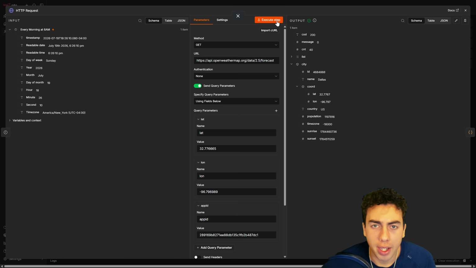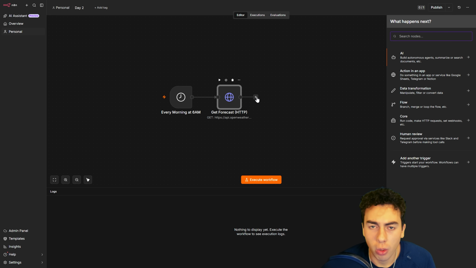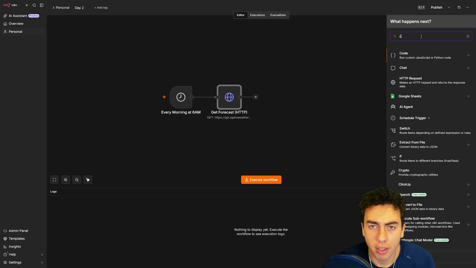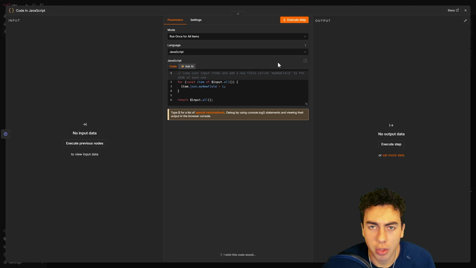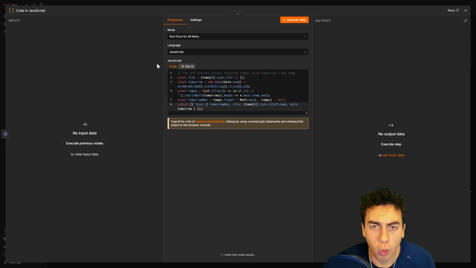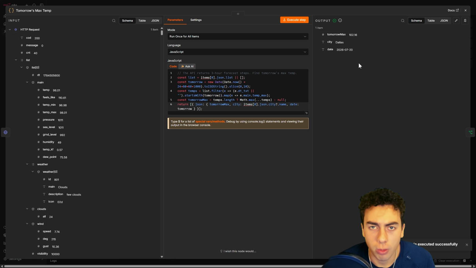The response we got back is broken into 3-hour chunks, stretching out 5 full days, way more than we actually need right now. So let's add a small code node. It filters down to just tomorrow's date and pulls out the single highest temperature in that window. 6 lines of code, and now we've got exactly one clean number, tomorrow's forecast high.